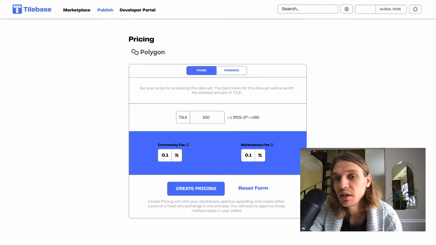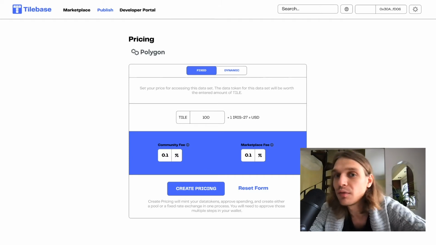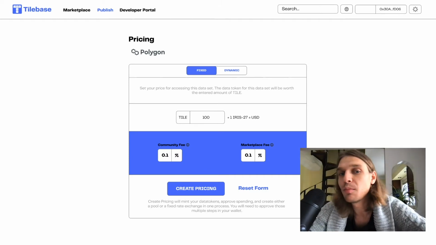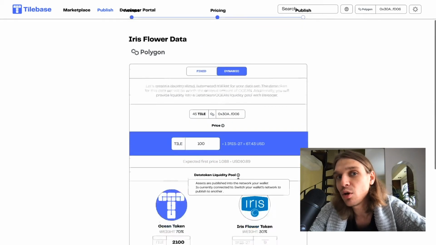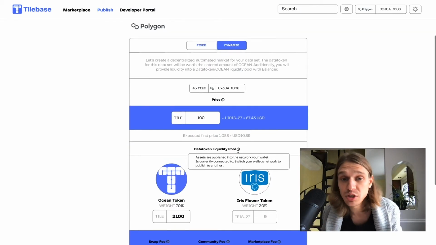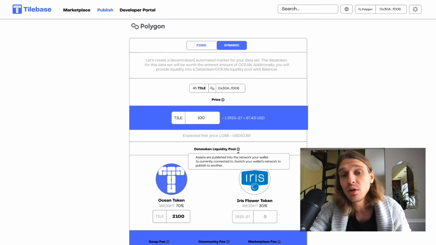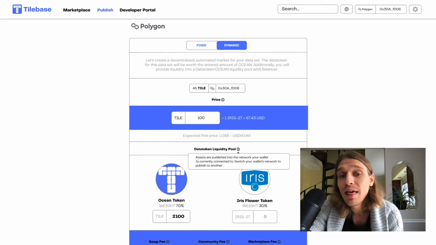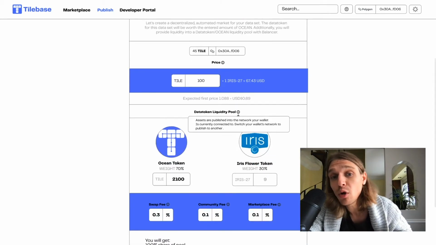In fixed, it's just as put. It's a fixed data set that's determined by the data provider. In dynamic, the market decides. The data token is represented in an order book exchange and is bought and sold, and the price is determined by supply and demand.